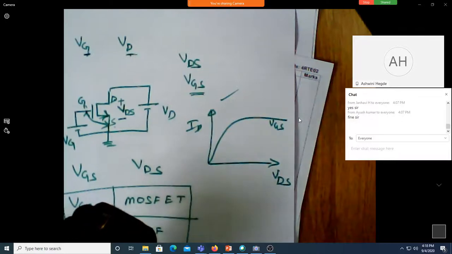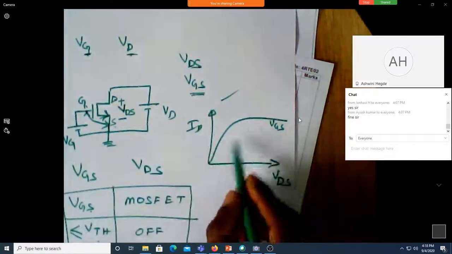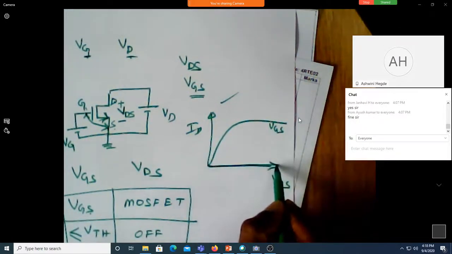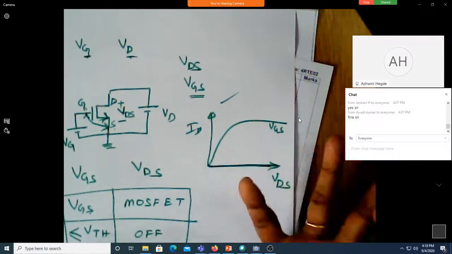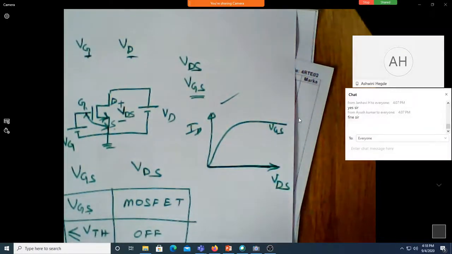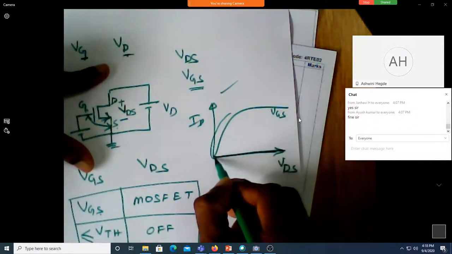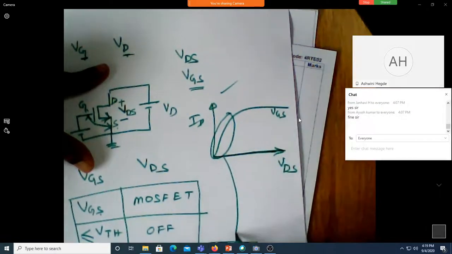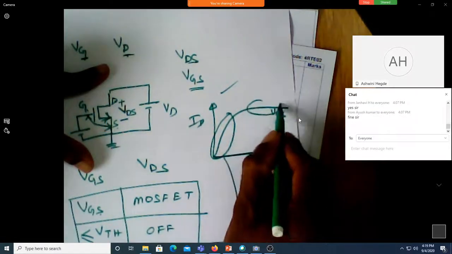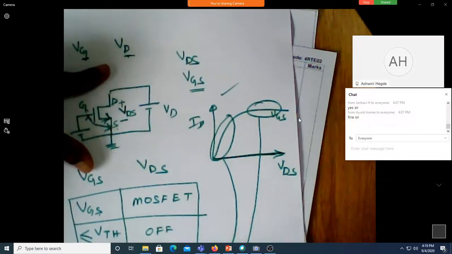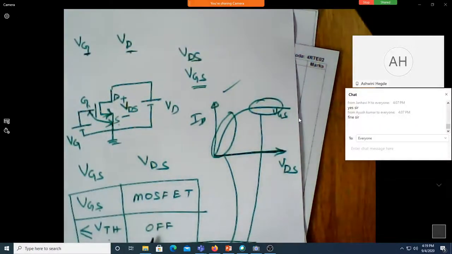Will it be 0 or non-zero? 0. That means the MOSFET will be off when the VGS is less than VTH. So we will have this as the linear region, and this as the saturation region. So let us go to the slides and try to find out when it goes to the linear region and when it goes to the saturation region.